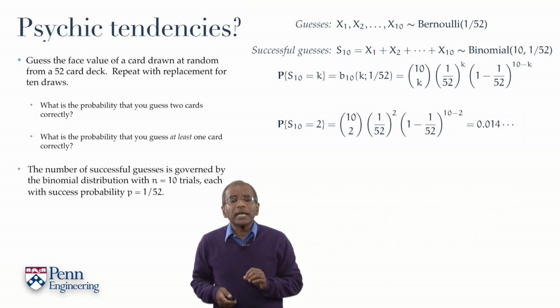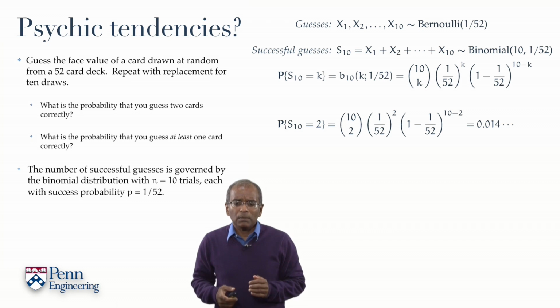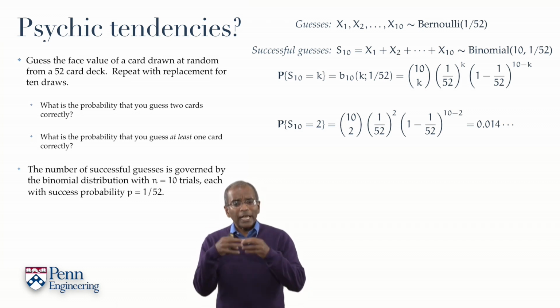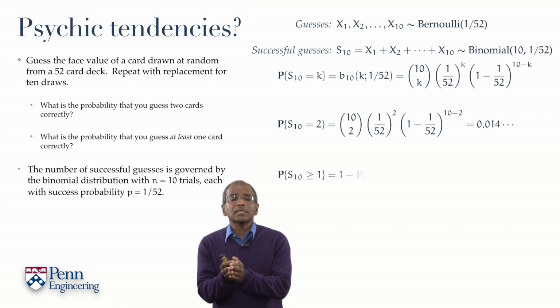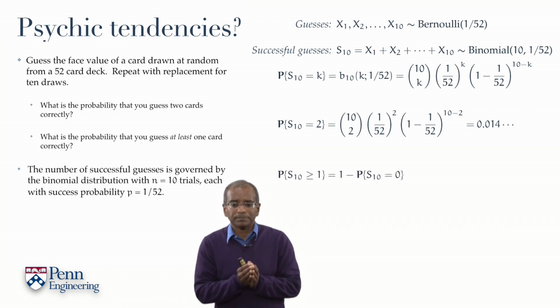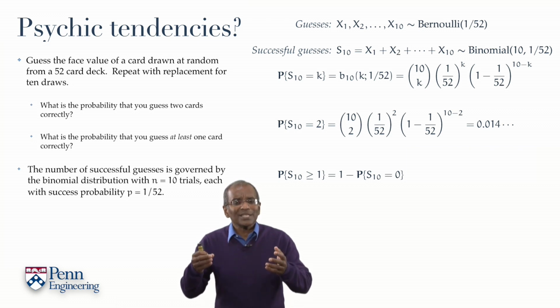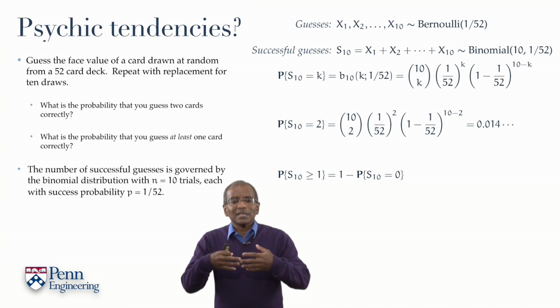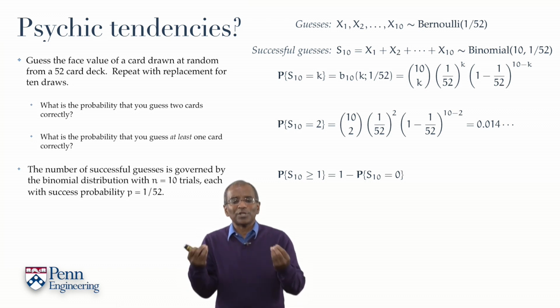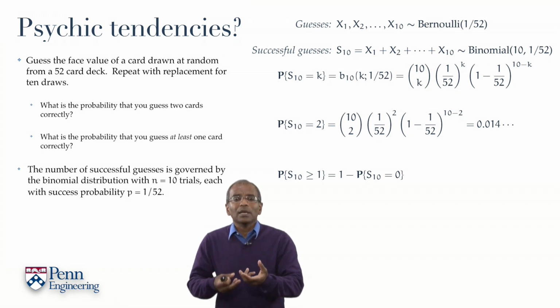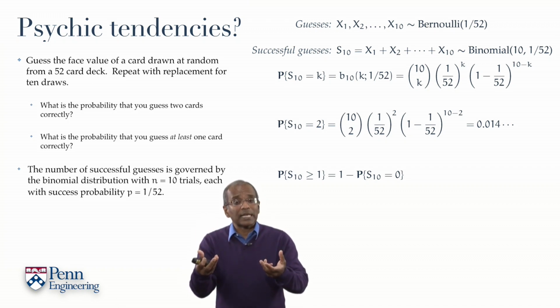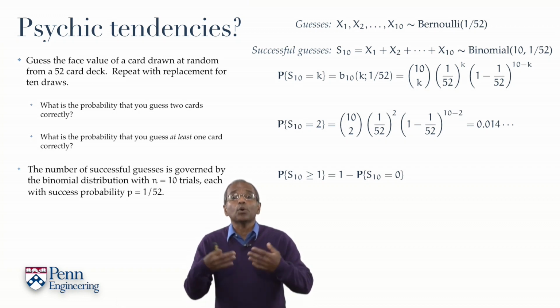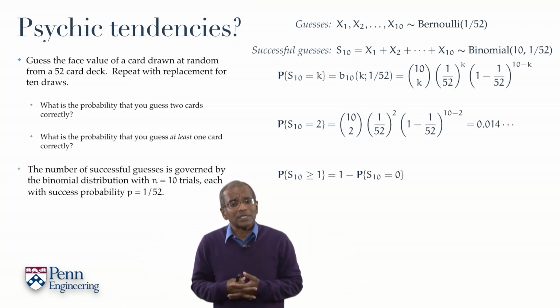What about your chances of getting at least 1 guess right? Well, let's begin by writing it down. The event at hand, of course, is the probability that S10 is 1 or larger. It is easiest to think of it in terms of its complement. Since S10 has to be some value between 0 and 10, the event that S10 is at least 1, together with the disjoint event that S10 is 0, in other words, you get no guess right, is the entire sample space.